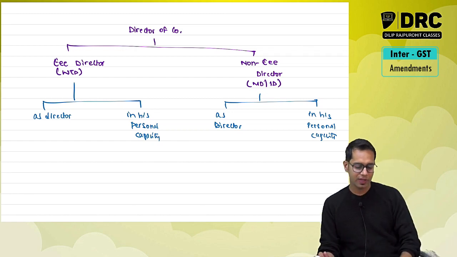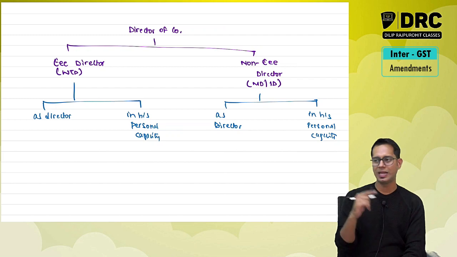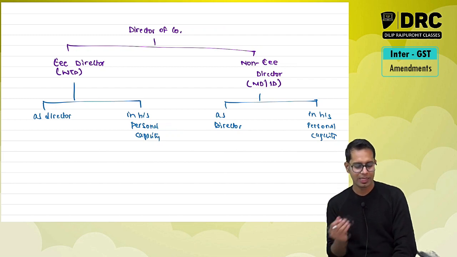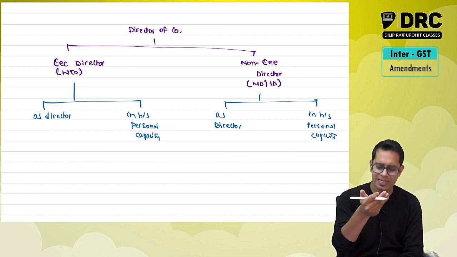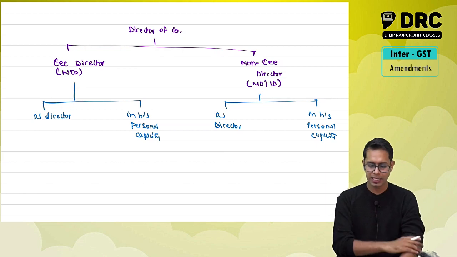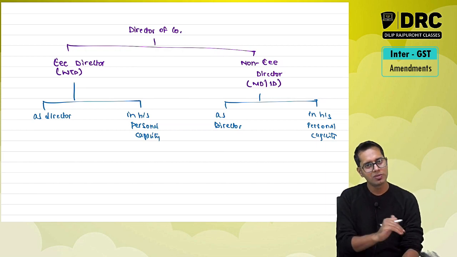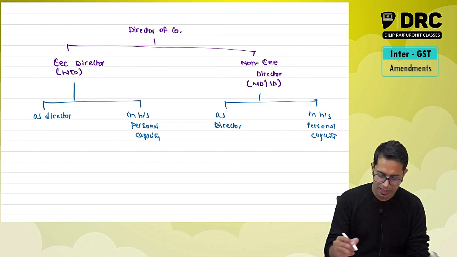Okay. So director of the company can be an employee director or a non-employee director. Employee director, example whole-time director, can give services as a director or in his personal capacity. Similarly, a non-employee director also may give services as a director or in his personal capacity.